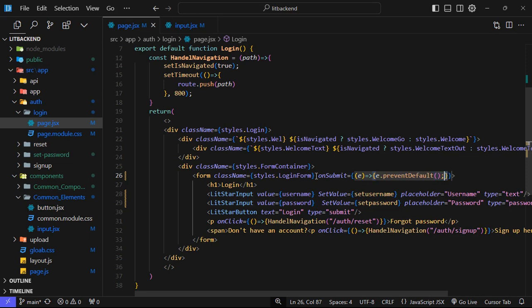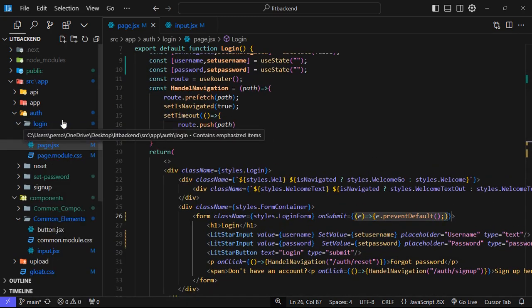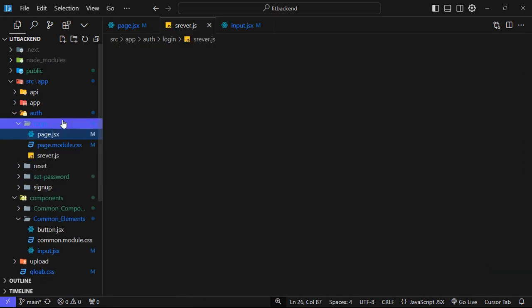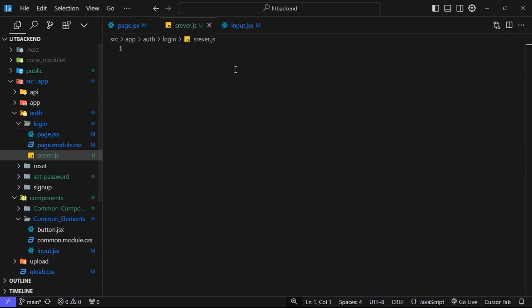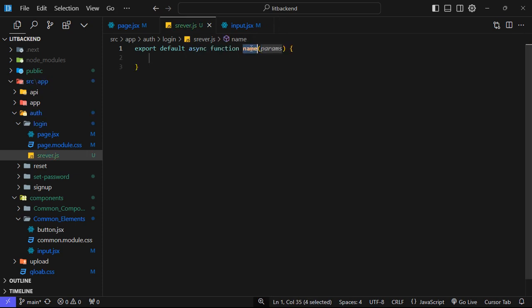Now next we need to create a function. So I will come to my login folder and create one file with the name server.js, which means all the server side logic will happen here. I will do export default, and an async function, and the function name will be loginFunction. This will get a few parameters like username, comma, password. Now I will create a try catch here.